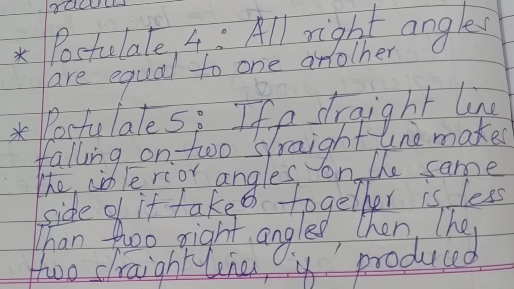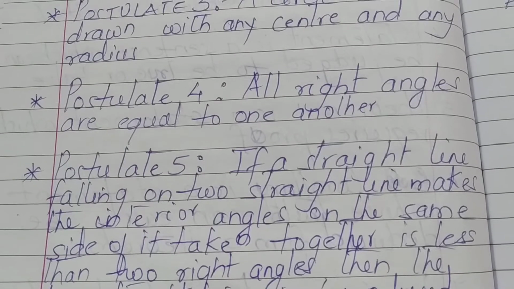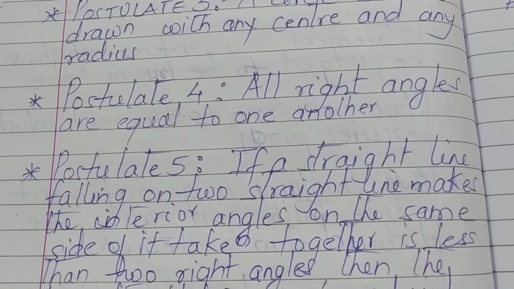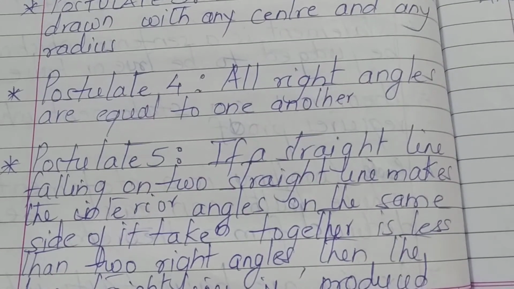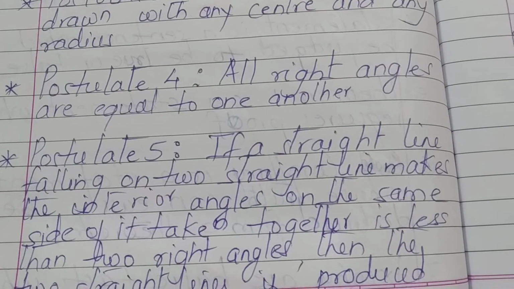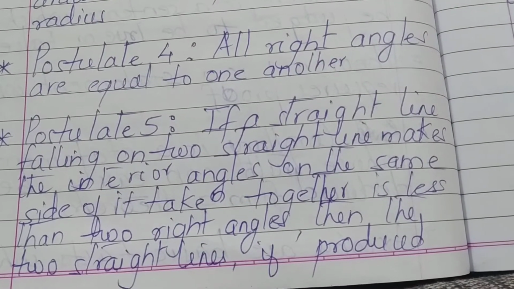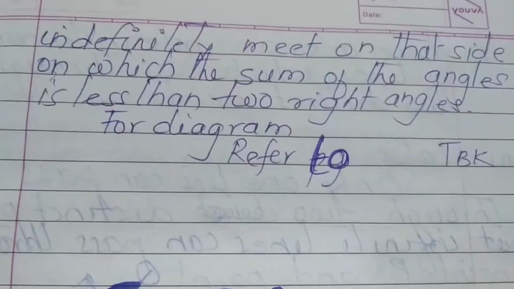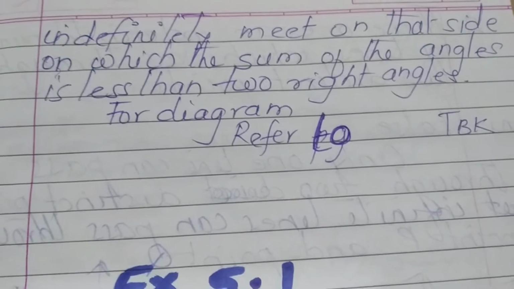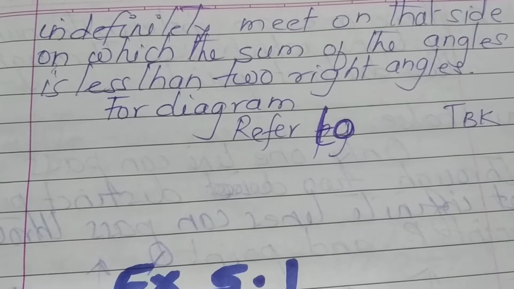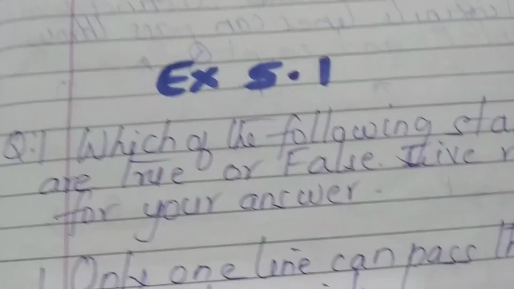Postulate 5. If a straight line falling on two straight lines makes the interior angles on the same side of it taken together less than two right angles, then the two straight lines, if produced indefinitely, meet on that side on which the sum of the angles is less than two right angles. For diagram, please refer to the textbook.